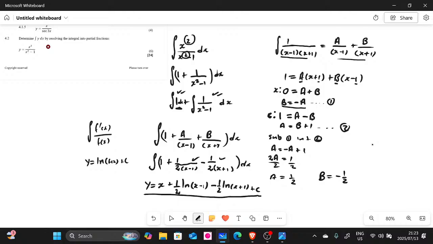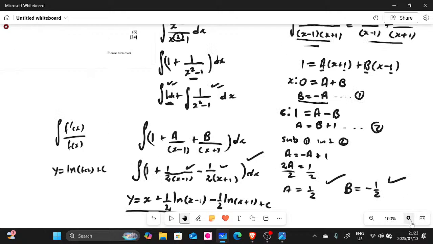Then from there, we do this part here, we get our a and our b. And then from there, we substitute here on this part, and then we get our final answer. I hope you guys can see. I just zoomed down so that people can see this. We are done with this question.